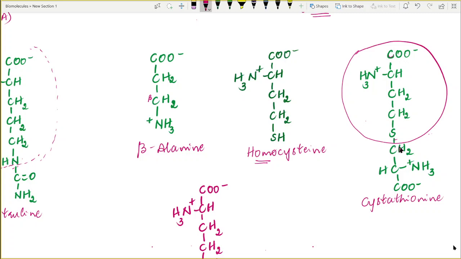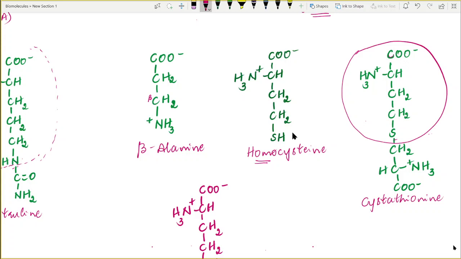And here, look at the structure. Just imagine, it resembles some serine molecule. ಅಂದ್ರೆ ಇಲ್ಲಿ ಏನಾಗಿರುತ್ತೆ ಅಂತ ಹೇಳಿದ್ರೆ, just imagine this molecule has been formed by a reaction with serine. It appears as if a reaction occurred between the OH of the serine and the H of the homocysteine, which resulted in the removal of a water molecule.